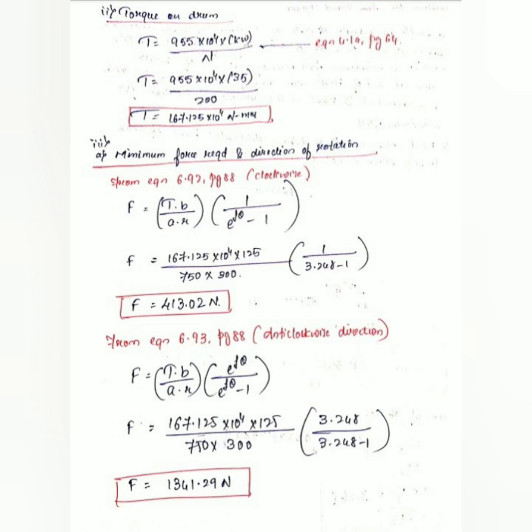And next for counterclockwise direction, F equal to 1341.29 Newton you have got. So among these, the minimum force is F equal to 413.02 Newton, and the direction of rotation is clockwise.